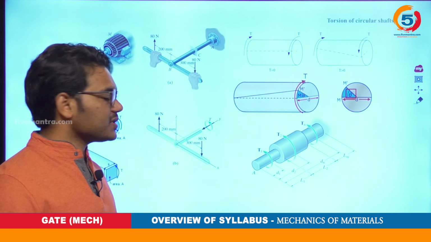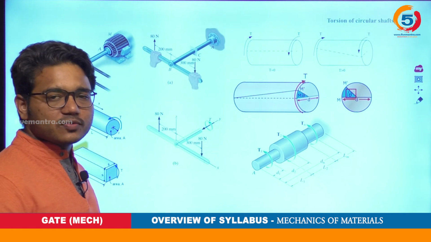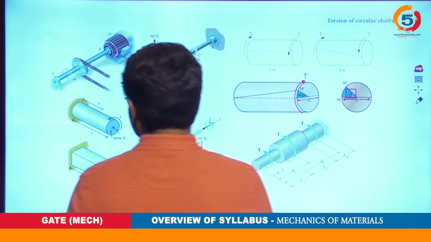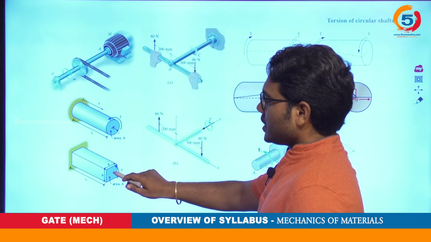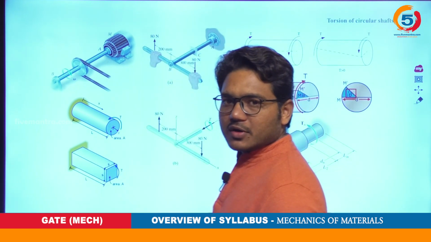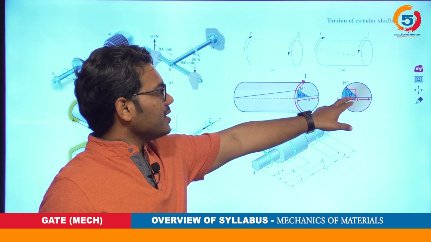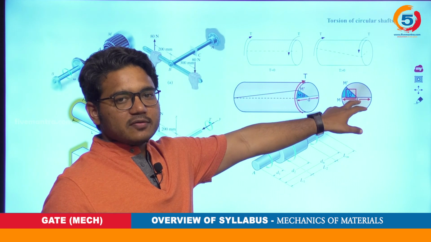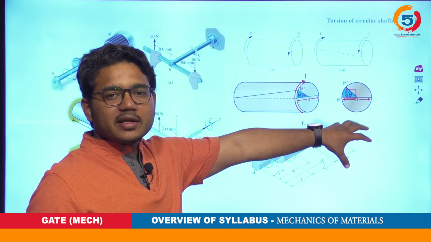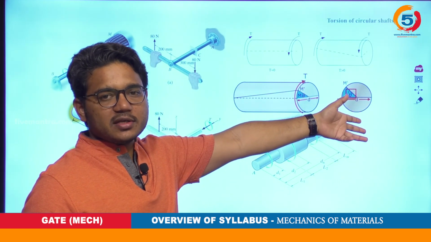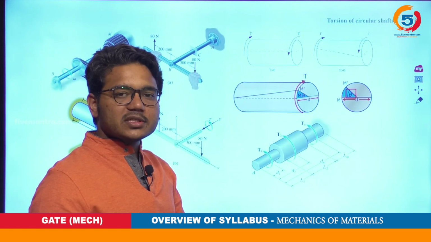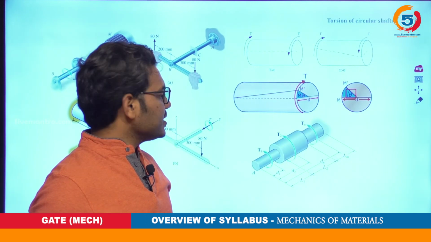This picture indicates various cases where torsion could occur. In this picture you see a circular shaft and a square shaft. This indicates what deflection is possible in this particular shaft, which forms the basis for analyzing it, and what all the stresses occurring in this shaft are.